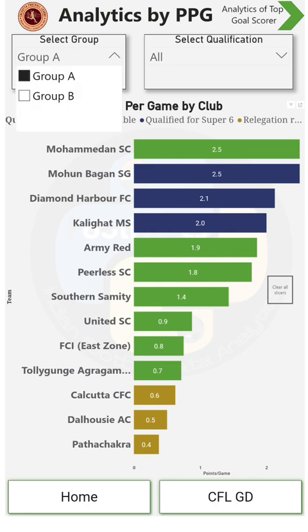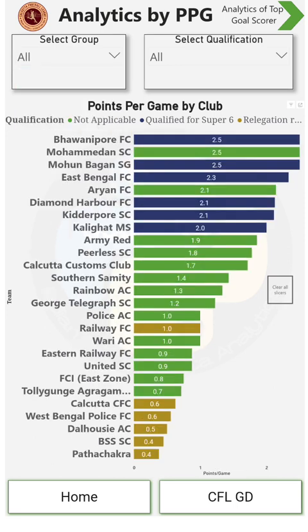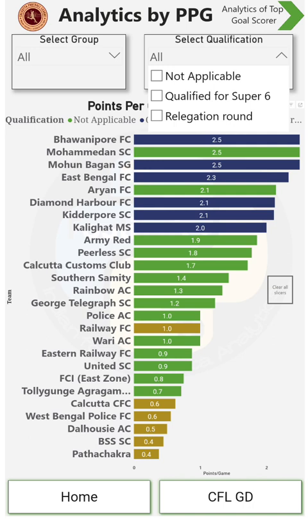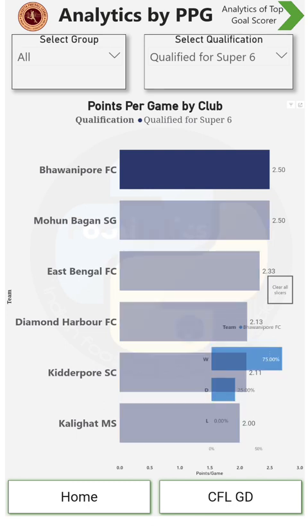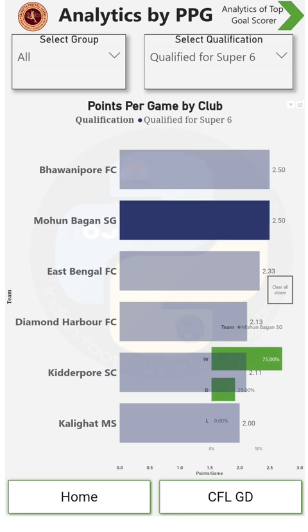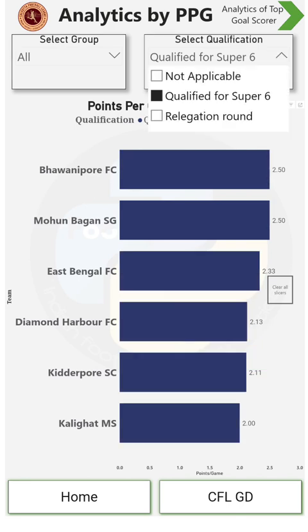If you want to look at Group B, you can just tap it here, and tap on Group B again to deselect, and now you can check on qualifications. If you want to see the teams qualified for Super 6, these are the teams who have qualified, along with their points per game. When I say points per game, it means the number of points acquired divided by the number of games. Bhawanipur FC, as you can see here, has 75% wins and 25% draws. Mohan Bagan Super Group, the same, 75% wins and 25% draws. Like that, you can see it here and tap out of it.